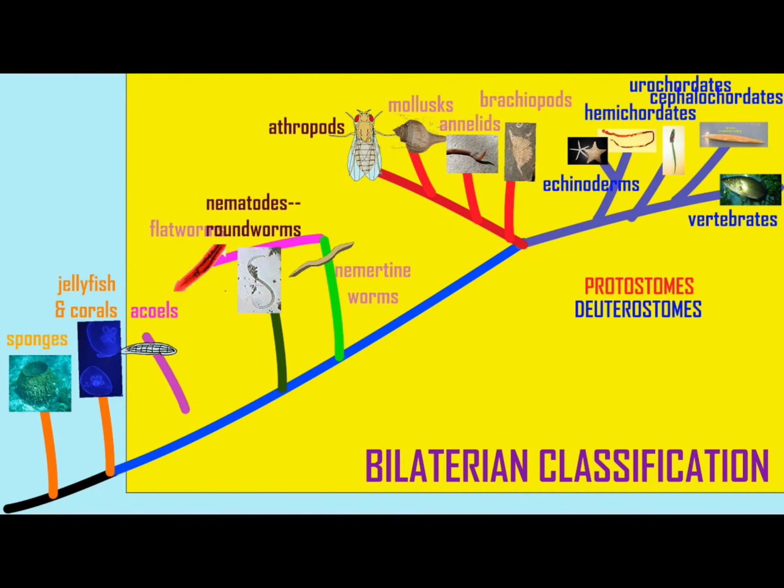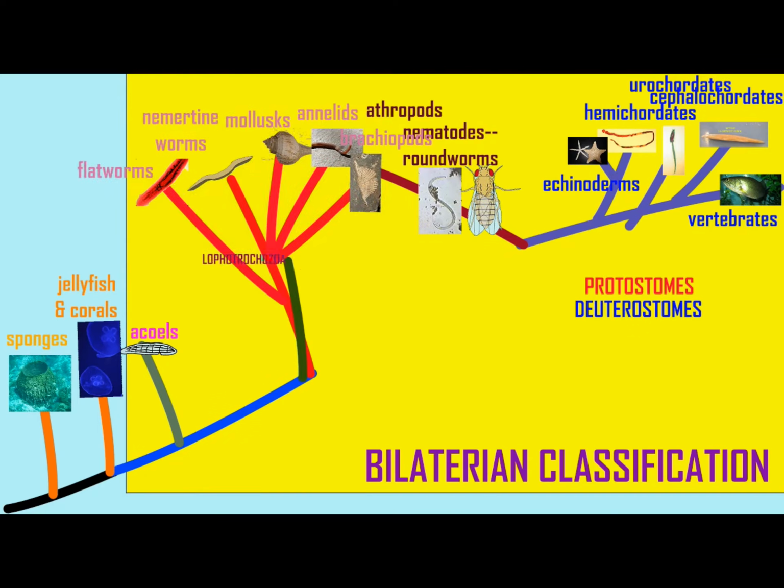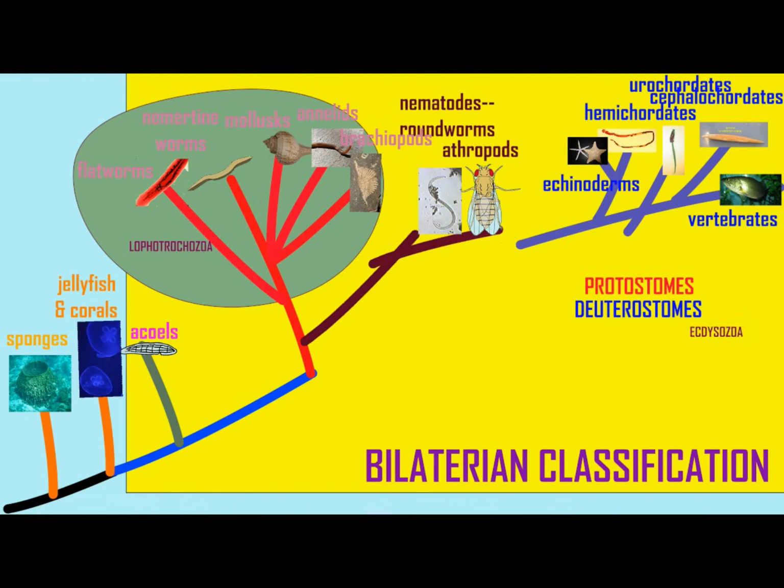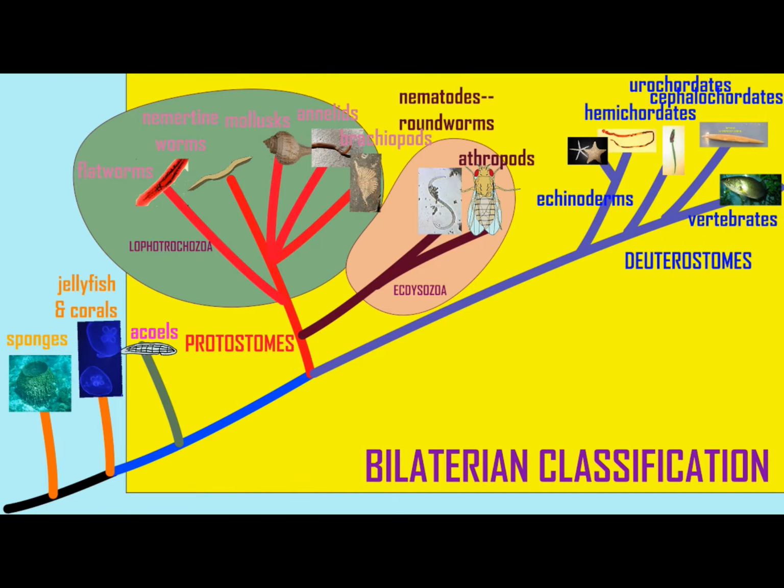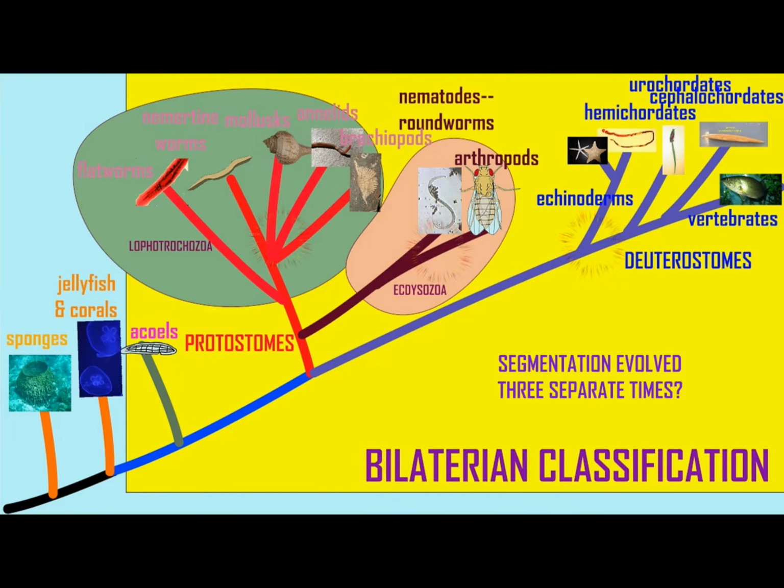However, once Bilaterians were reclassified, the segmented Bilaterians are now classified as cousins of many unsegmented groups. So annelids, which are segmented, are closely related to flatworms, which are unsegmented. Arthropods, which are segmented, are closely related to nematodes, which are unsegmented. And thus, especially in the Lophotrochozoans, where there are many phyla which are unsegmented, the origin of segmentation is unknown.